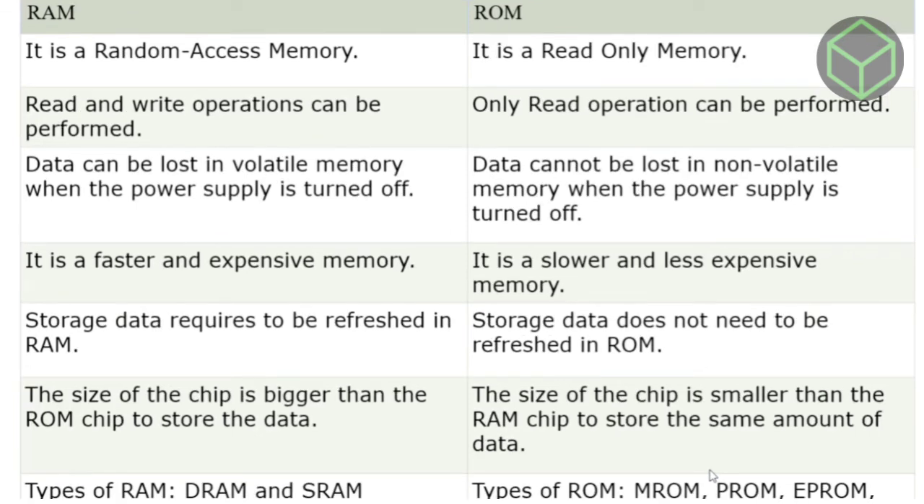RAM is a faster and more expensive memory, whereas ROM is a slower and less expensive memory. Data stored in RAM needs to be refreshed, whereas data stored in ROM does not need to be refreshed.